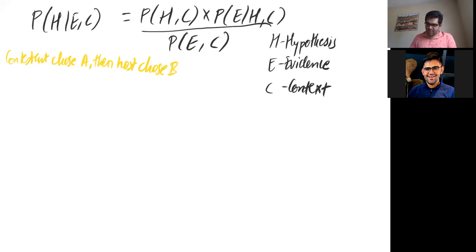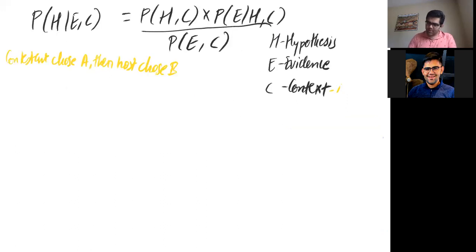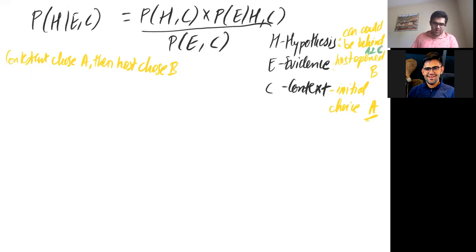We have the hypothesis, evidence, and context. The context given is the initial choice that has been made by the contestant, that is A. The evidence is the door opened by the host, that is B. And the hypothesis is that the car could be behind A or C.